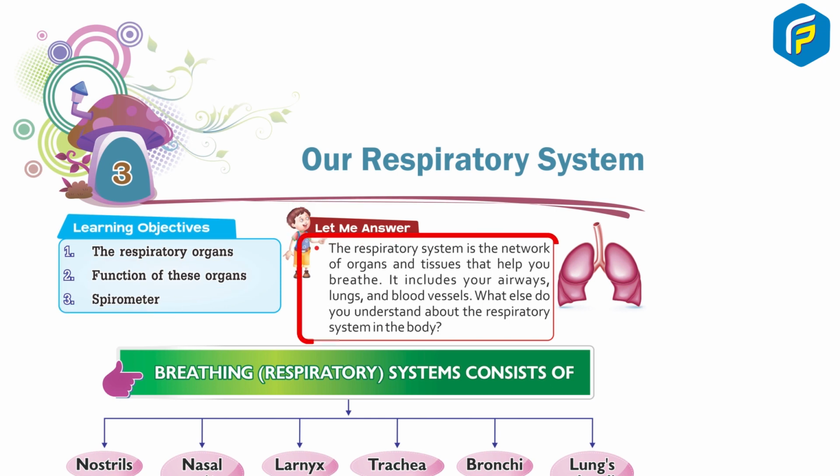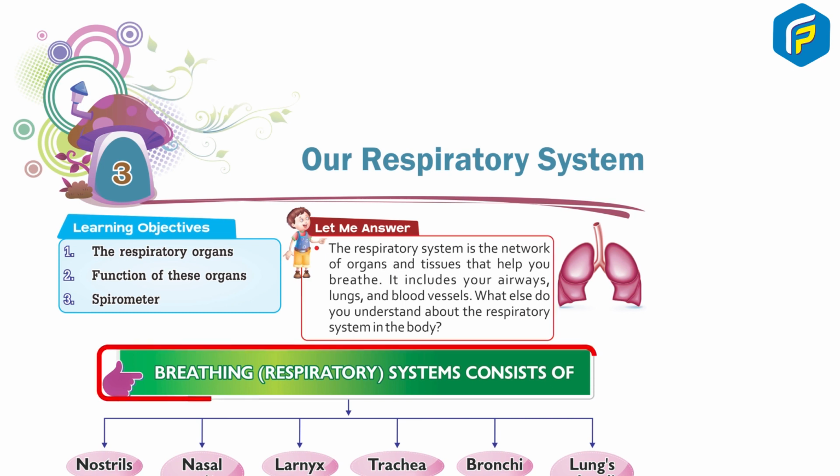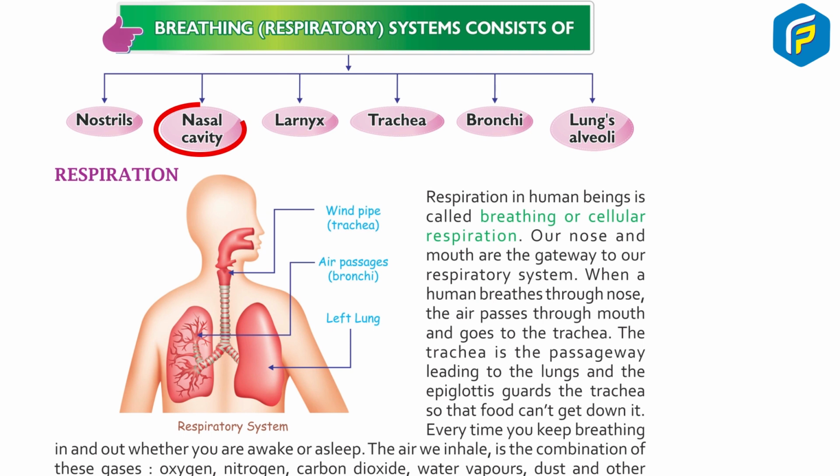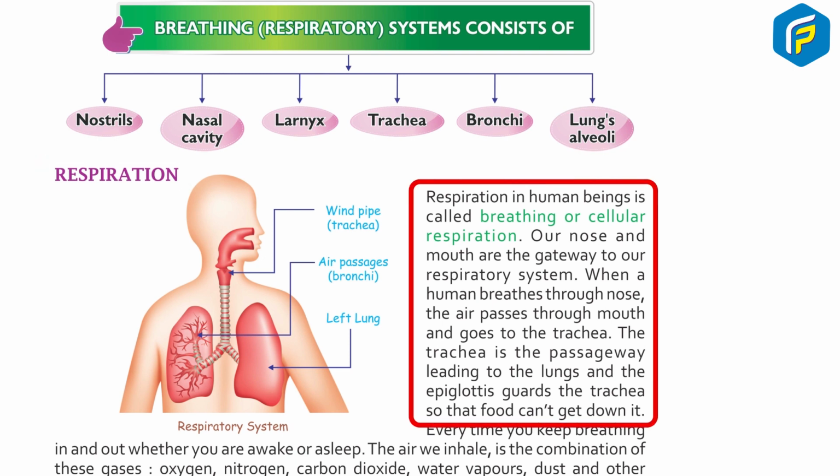Let me answer. The respiratory system is a network of organs and tissues that help you breathe. It includes your airways, lungs and blood vessels. What else do you understand about the respiratory system in the body? Breathing. The respiratory system consists of nostrils, nasal cavity, larynx, trachea, bronchi, lungs, alveoli. Respiration. Respiration in human beings is called breathing or cellular respiration.